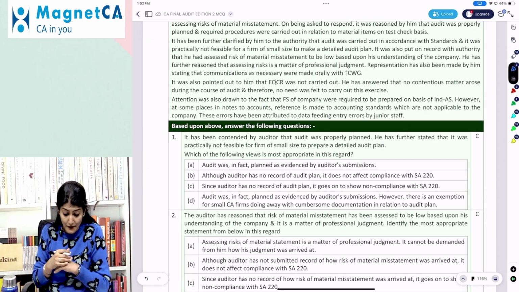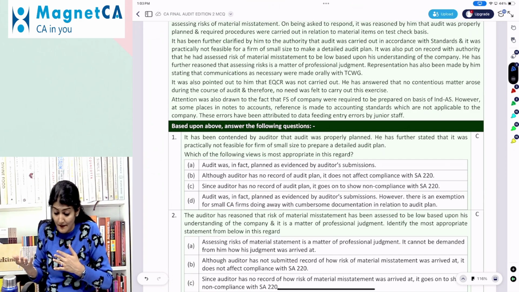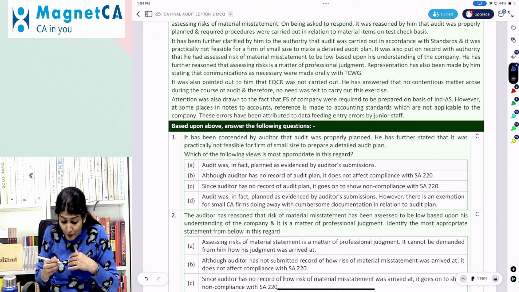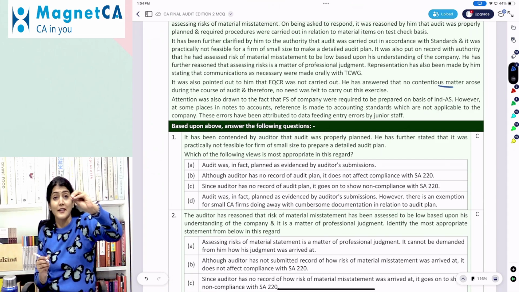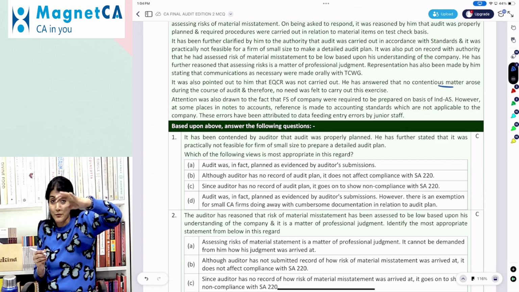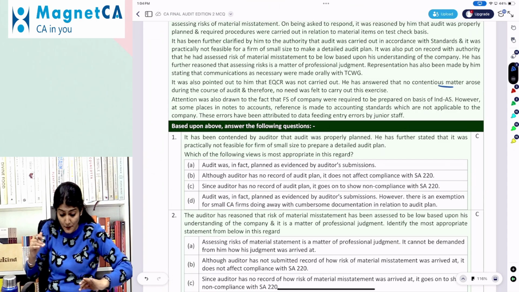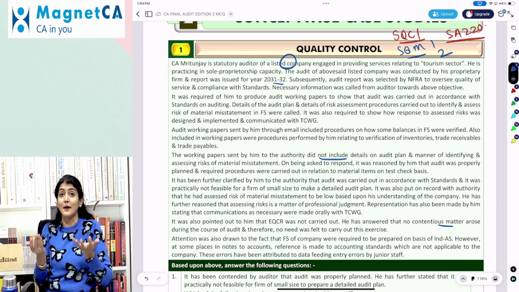It was also pointed out to him that EQCR was not carried out. He has answered that no contentious matter arose during the course of the audit, and therefore no need was felt to carry out the exercise. So if you come across a difficult contentious matter, you have to take consultation, but you can take the consultation. But EQCR, before issuing a report of a listed company, is compulsory.